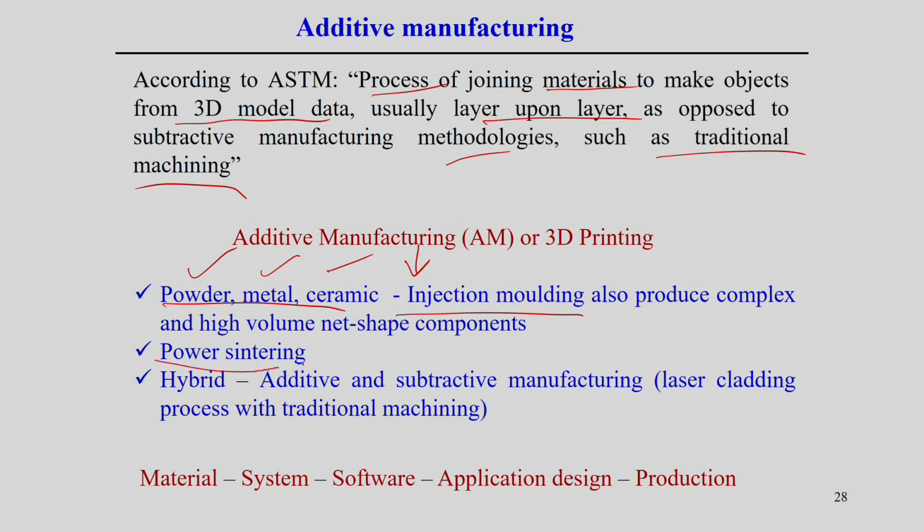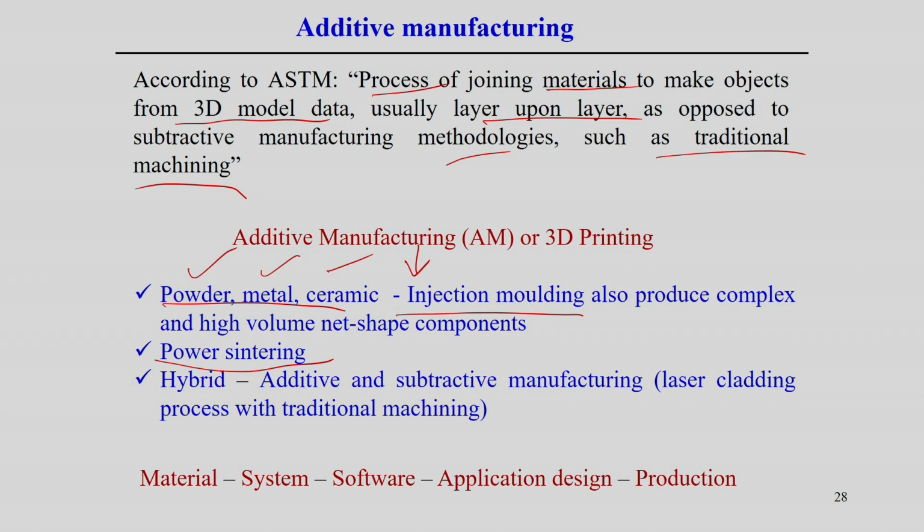Even the powder sintering process, the concept, is more relevant to additive manufacturing technology. Apart from that, hybrid, that means additive and subtractive manufacturing, has also been developed, and just one example is the laser cladding process combined with the traditional machining process. In this case, with a laser cladding process we can produce the product, but unwanted material we simply remove by following the traditional machining process.